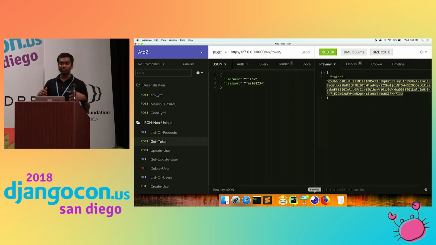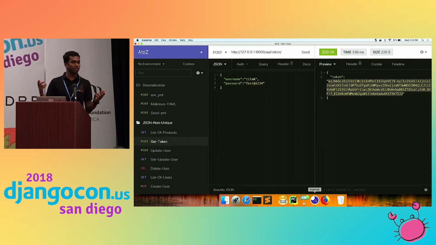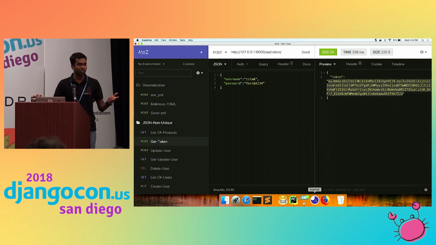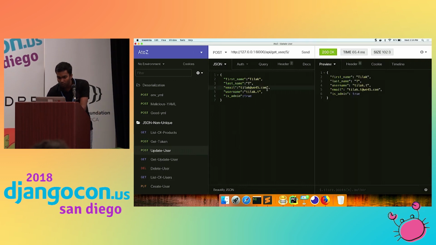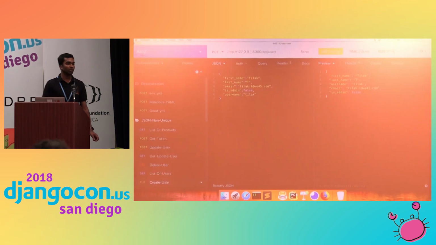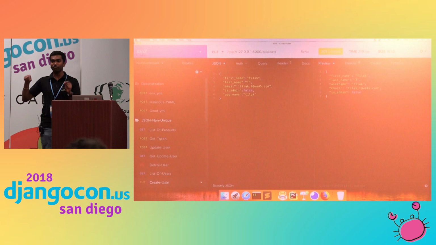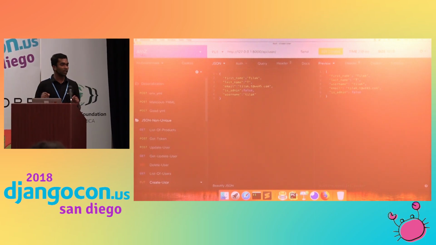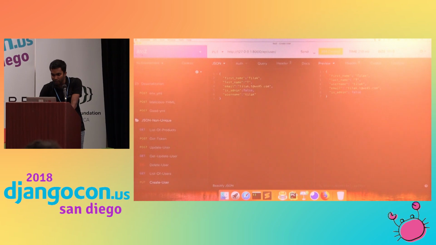Now Tilak wants to change his username. Instead of Tilak, he wants to change his username to tilak.t. For some reason he wants to change it, so I will update his username. So his username is tilak.t. Now I will create another user. His email ID is different, tilak.t@v45.com, but the username is Tilak. So I will create the user.